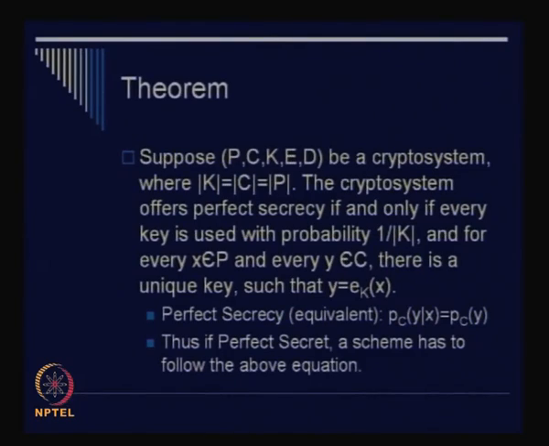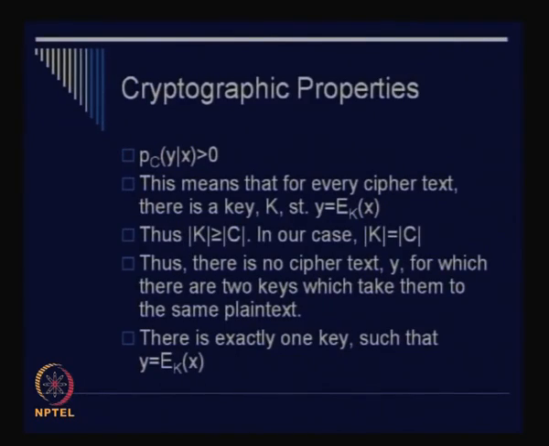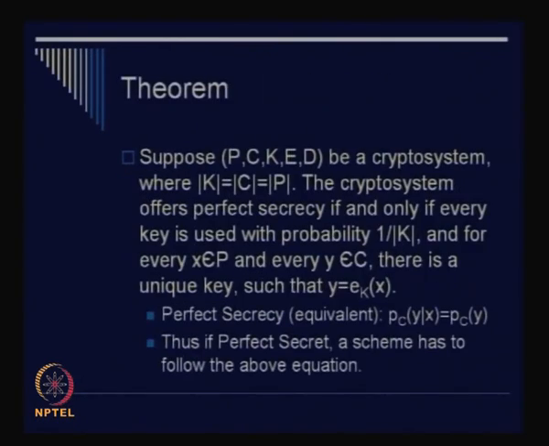So we observe one fact. Since P(y given x) is equal to P(y), if you see this equation, it means that if you fix a value of x, for example, as a plain text, then P(y given x) is equal to P(y), right, and your P(y) is greater than 0, because if the probability of occurrence of y would have been 0, then we wouldn't have kept y in the ciphertext set, right. So that means for some plain text, at least, we have that corresponding ciphertext, right.